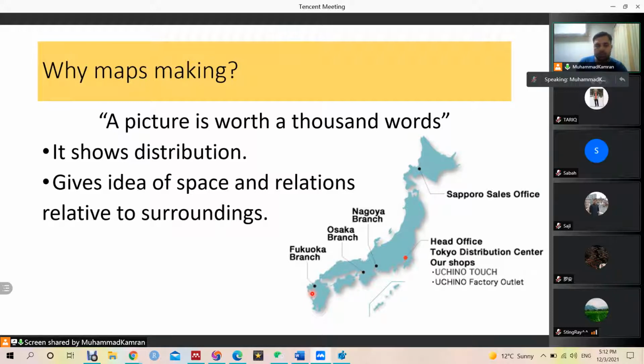So if we are applying for admission to a university, and we try to locate it on a map, we see whether it is near the sea, where we will have a very beautiful scene. If it is in Beijing, we will have a very cold region, very cold weather, or if it is in Changchun, very much cold there. So it is about presentation and about geographical context. It gives the idea or relation relative to its surroundings, whether it is a beach or forest or something. I hope I made it clear.